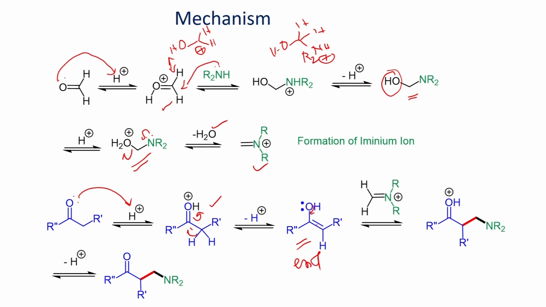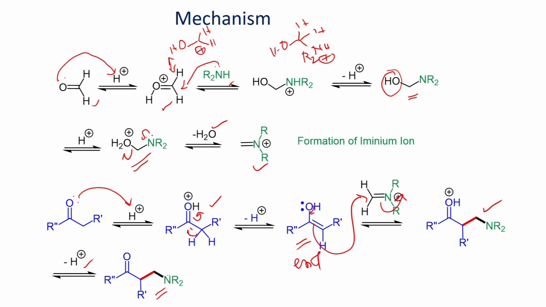This can now undergo addition with this iminium ion that we formed from the reaction of formaldehyde and secondary amine to give this addition product. Once you have this addition product, that can lose a proton to give this beta amino carbonyl compound as a product.